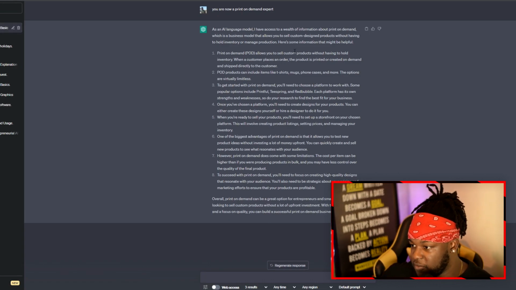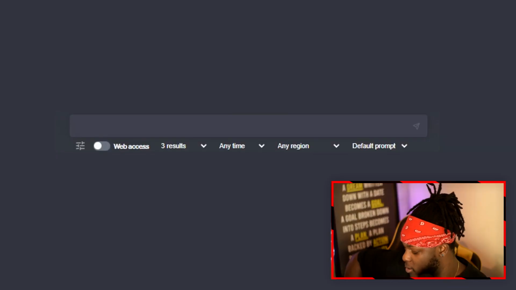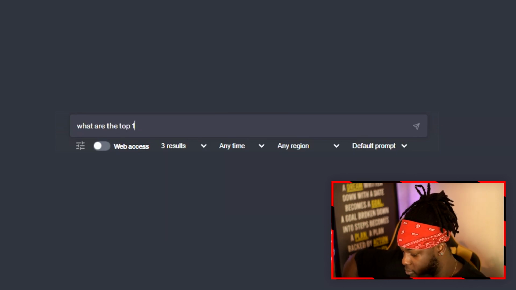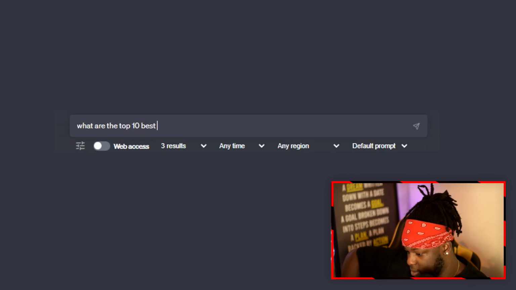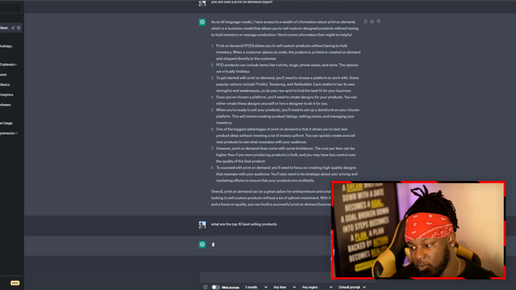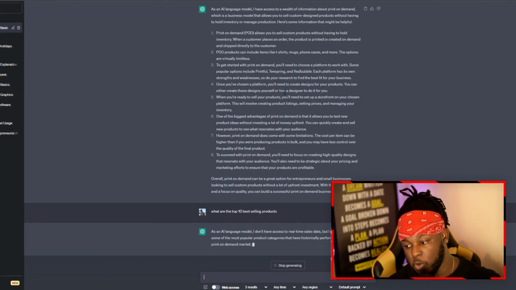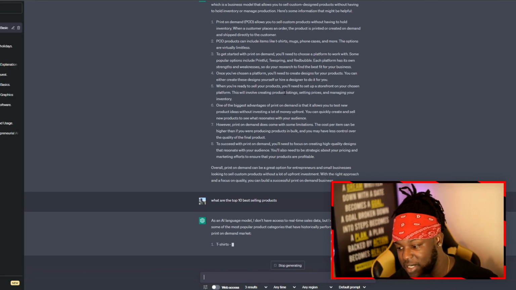So here we've got a lot of information about print on demand. Now we want to put in, what are the top 10 best selling products. At this point, it should know we're talking about print on demand because we've told it that it's a print on demand expert.